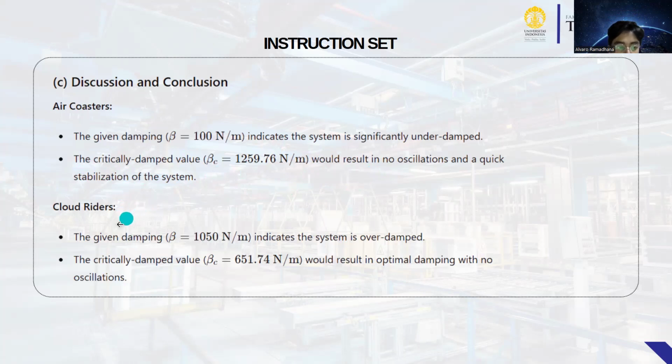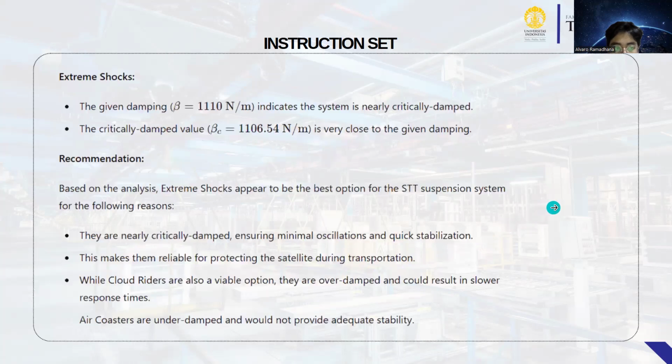And Cloud Rider: the given damping 1050 Newton per meter indicates the system is overdamped. The critically damped value 651.74 Newton per meter will result in optimal damping with no oscillation.